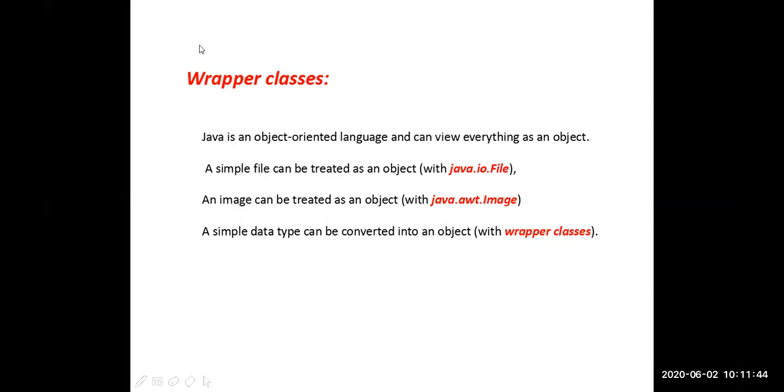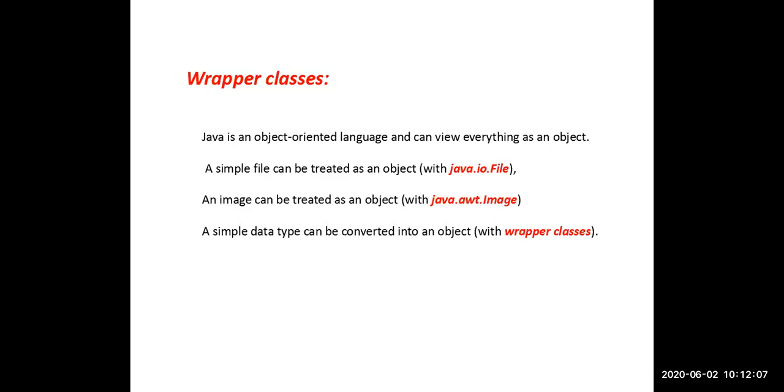There is a concept called wrapper classes in Java. The duty of these wrapper classes is to provide objects for the primitive data types. For every primitive type, a particular wrapper class is there. By using that wrapper class, we can create an object for that primitive data type. That is the simple concept. Wrapper classes are for creating objects for the simple data types.